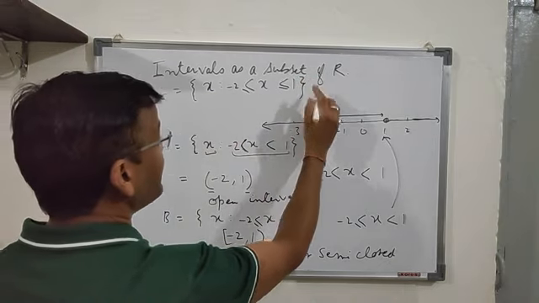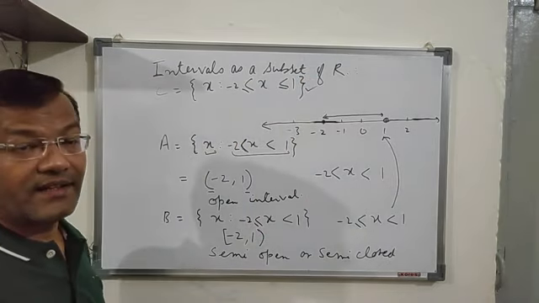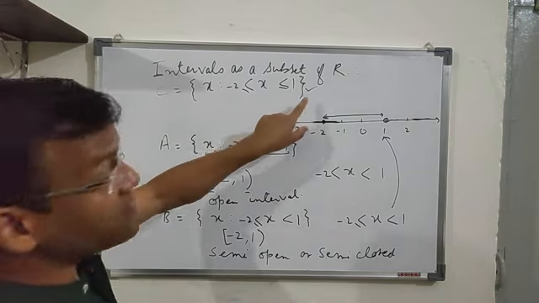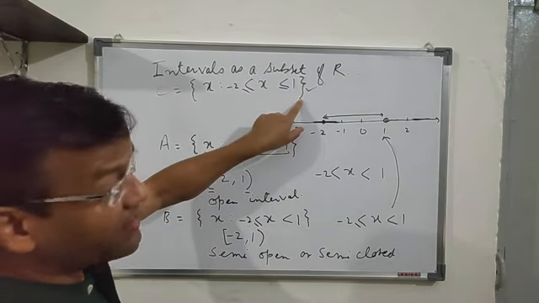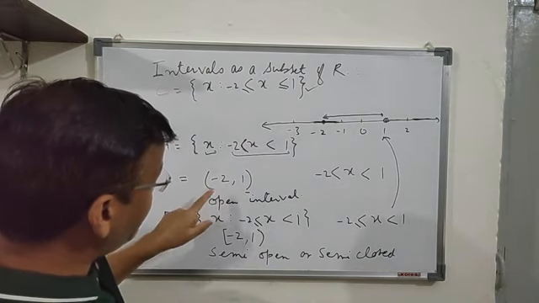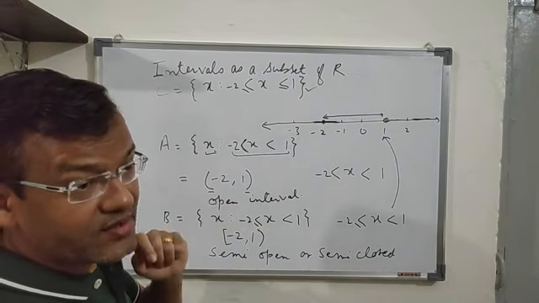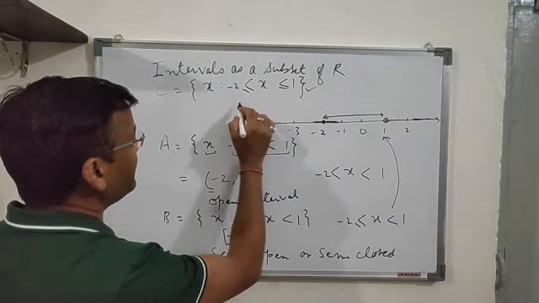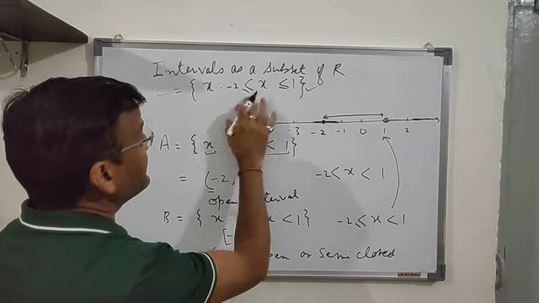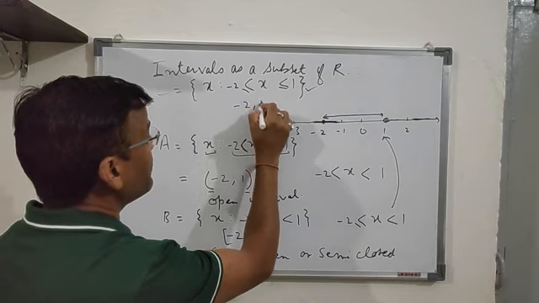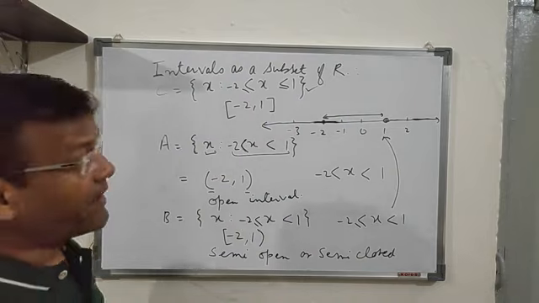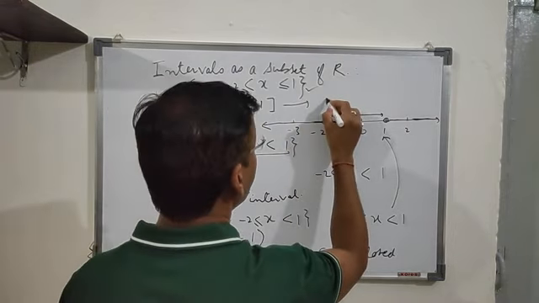Now these curly braces are reserved for the set. You cannot use other brackets. Similarly, these brackets are reserved for the intervals, whether it is a closed interval or an open interval. In this case, the interval is written as minus 2 comma 1, closed interval. So at both the ends there will be a square bracket. This is said to be the closed interval.